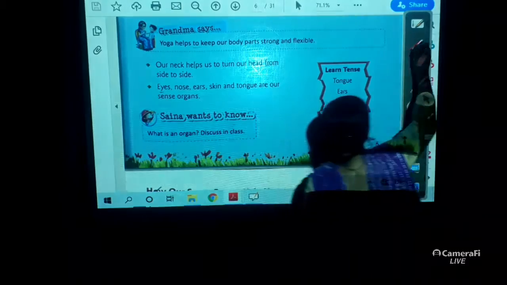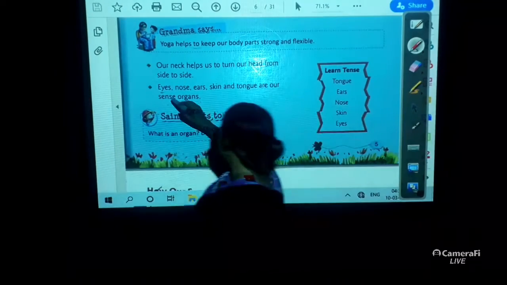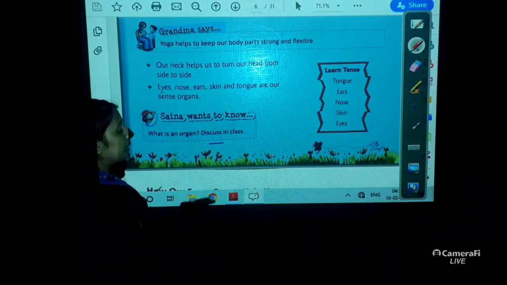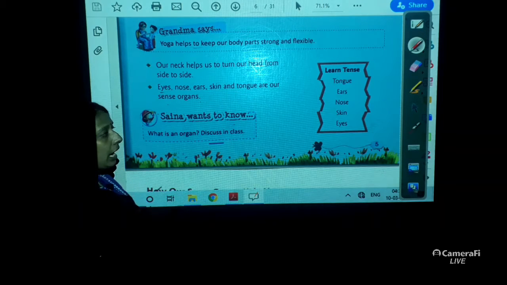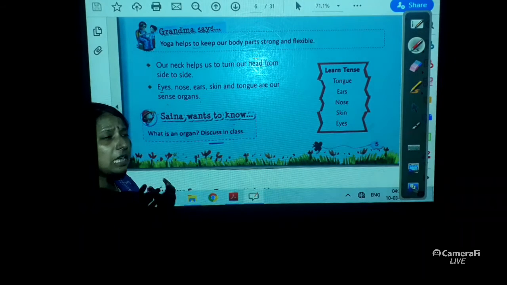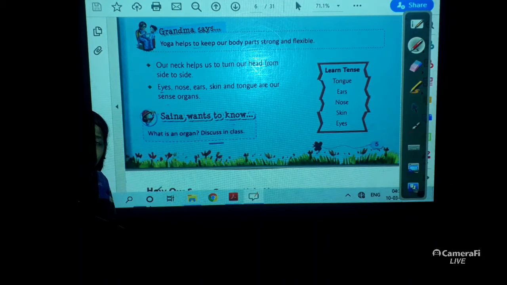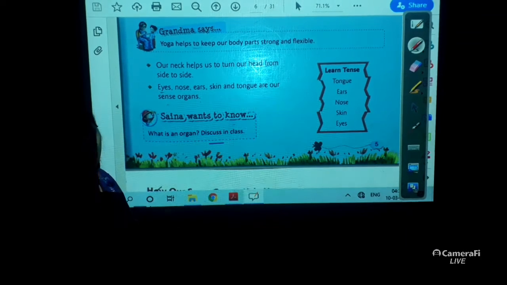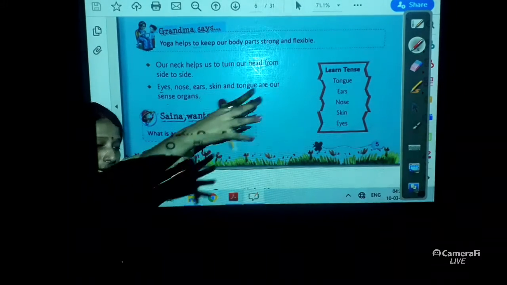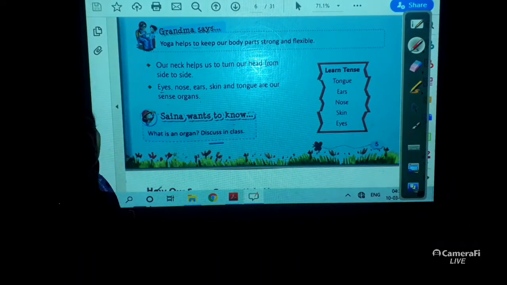Next one is, yes, a very important thing, that is sense organ. What is a sense organ? What is an organ? An organ is nothing but the part of our body which helps us to sense the surroundings. So the body part which helps us to sense the outside surroundings, that is a sense organ.